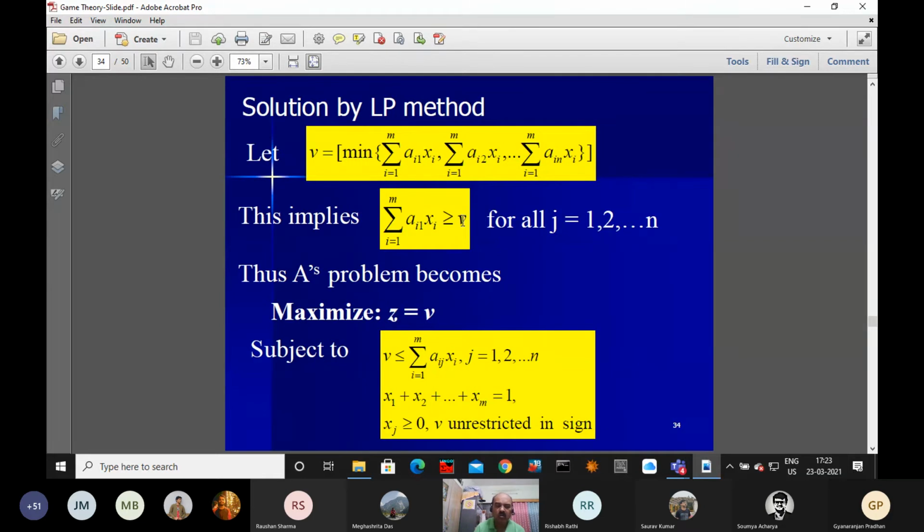Once we are saying this nu we have to maximize, we will try to simplify it further. In a linear programming problem, the elements a_ij are some negative, some positive, some 0.